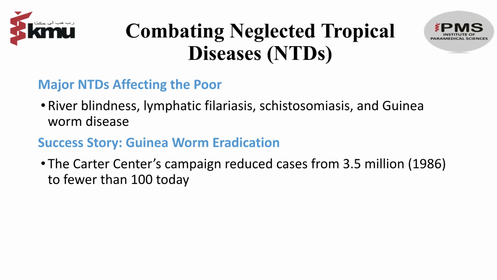Neglected tropical diseases, such as river blindness and schistosomiasis, disproportionately affect the poor. A success story is the Carter Center's guinea worm eradication campaign, which reduced cases drastically.